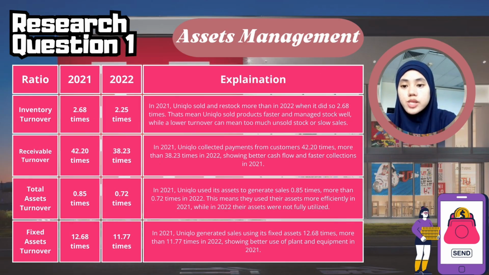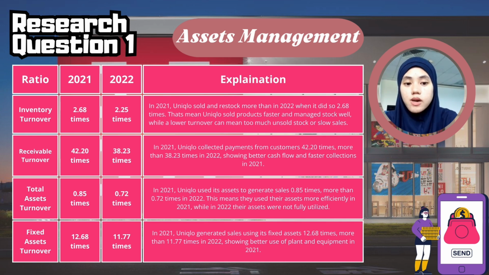In 2021, Uniqlo managed its assets more efficiently than in 2022, as reflected by higher asset management ratios. The inventory turnover was 2.68 times in 2021 compared to 2.25 times in 2022, indicating faster stock movement. Receivable turnover dropped from 42.20 times to 38.23 times, showing quicker customer payment in 2021.